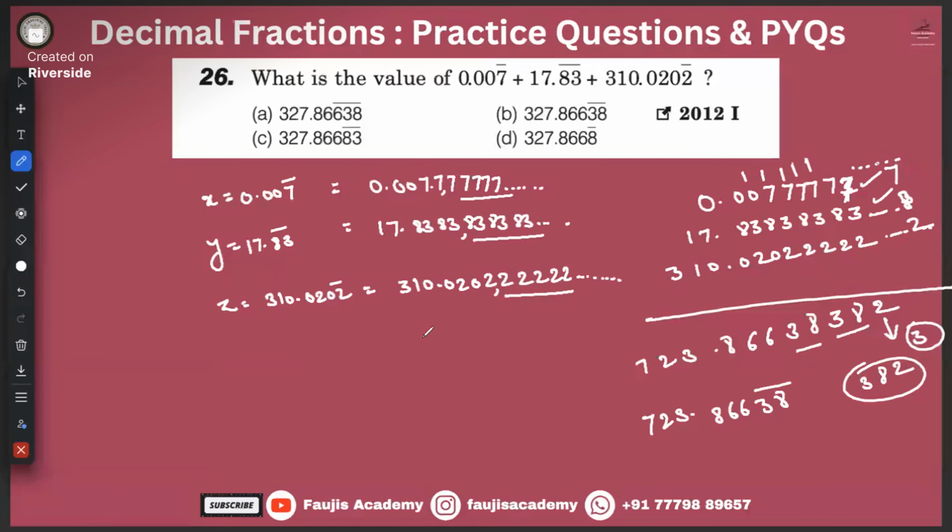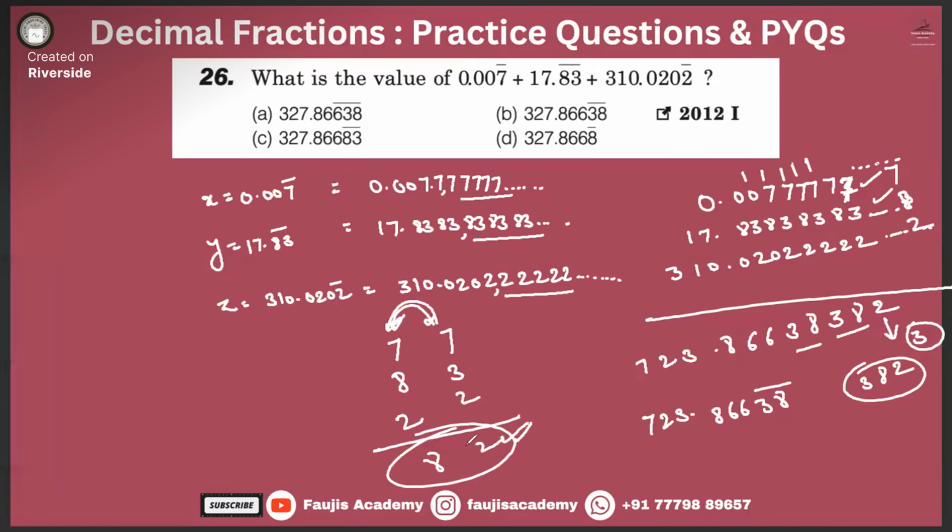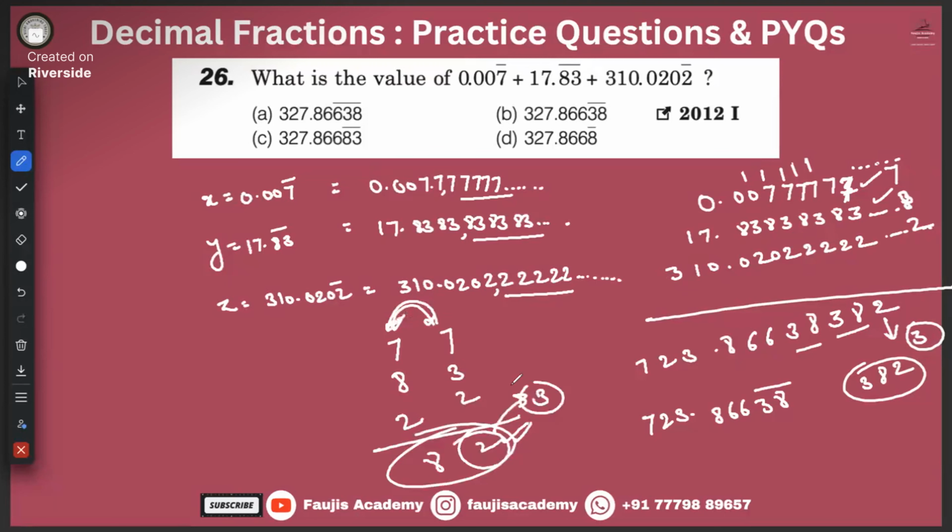782, 782, 782 and 732. These two will always be repeating, right? And 15, 16, 17, 18, 8. This number will always be repeating. But there will always be a carry forward in both cases. So these two will eventually become your 3, every time, except for the last one, and we don't know where that last one is because it's a non-terminating number. So we'll go ahead with option B as the answer.